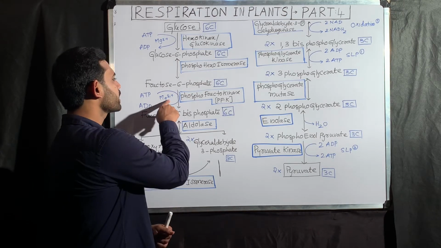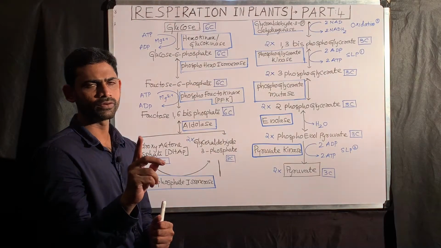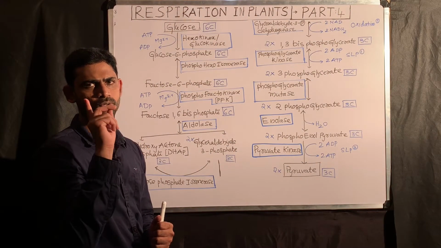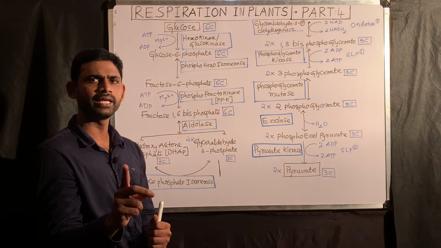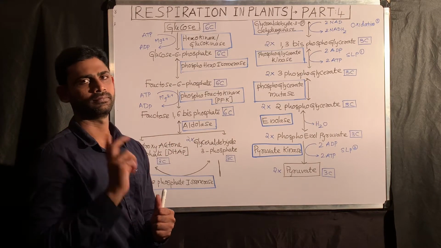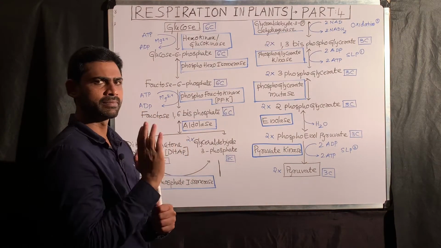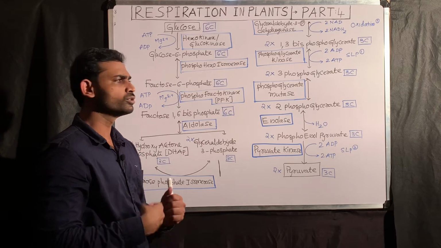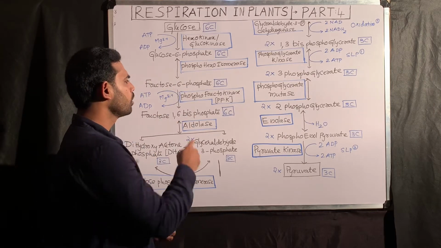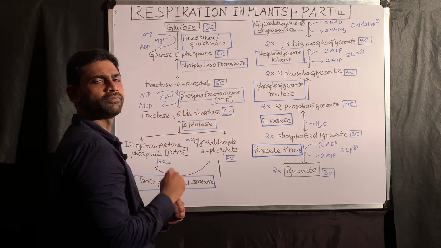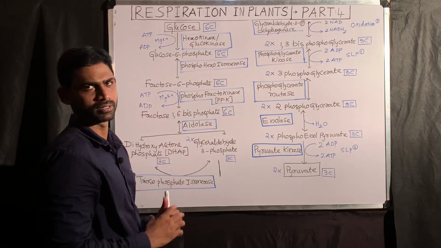What is the metal ion required here? Magnesium. I already said the reason: without magnesium, ATP is too unstable. That is why in a reaction, ATP can only enter with magnesium. Here also the excess energy released by breakdown of ATP is useful for making the reaction completely irreversible. So this reaction mediated by phosphofructokinase is the second irreversible reaction in glycolysis.